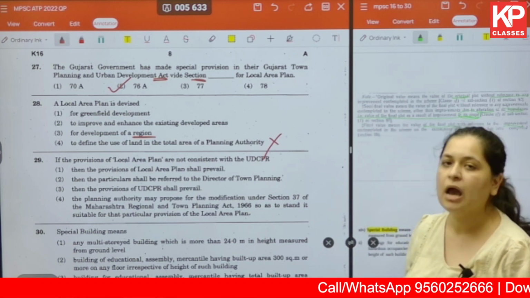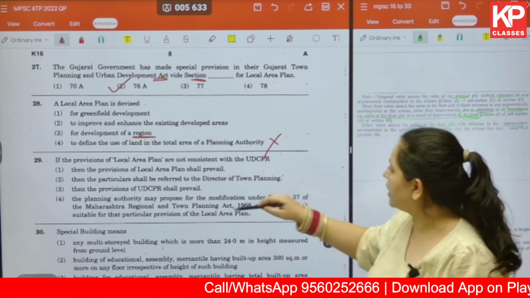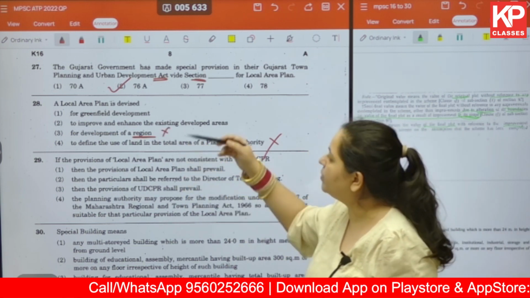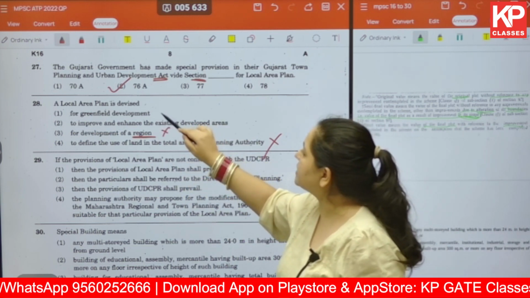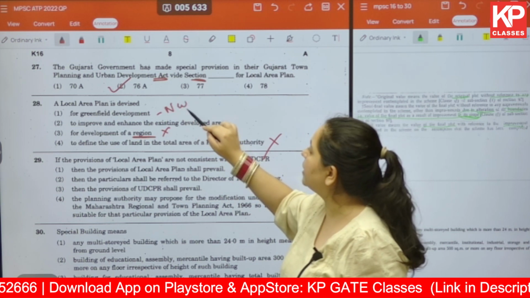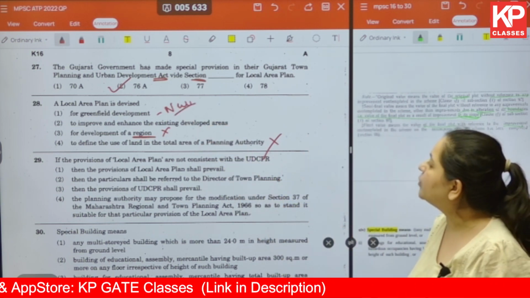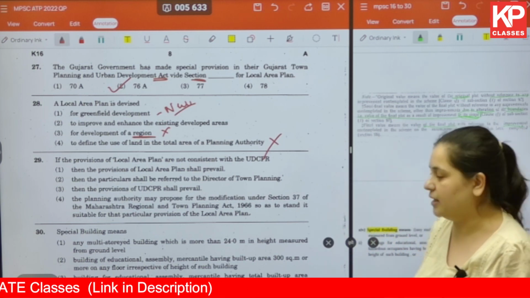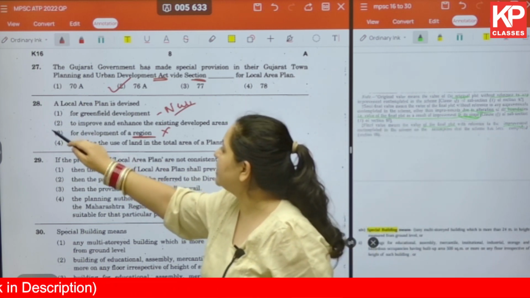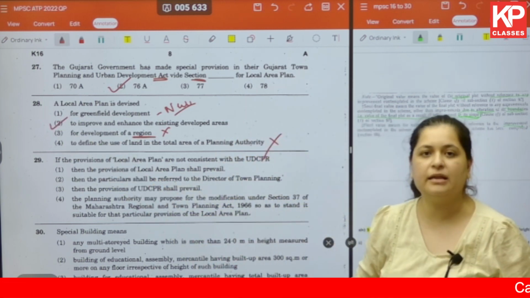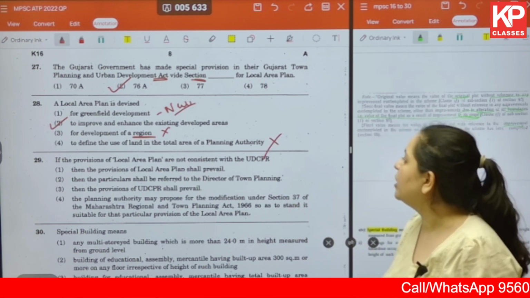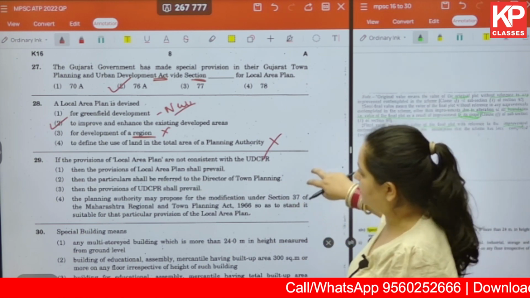We are talking about local area plan over here, so the third option is incorrect. Now, between greenfield development, which means any new development, and the second one, to enhance the existing developed areas, the second is the correct answer. Local area plan is devised to improve the existing developed areas.